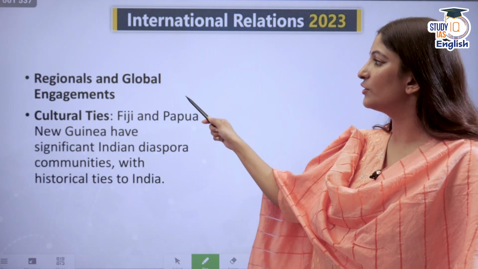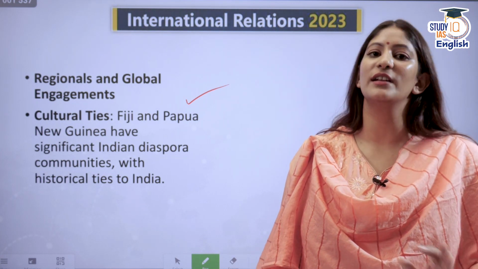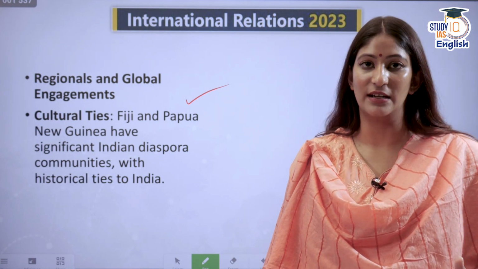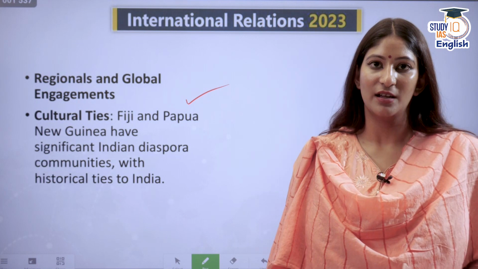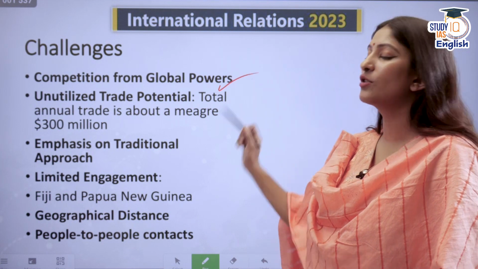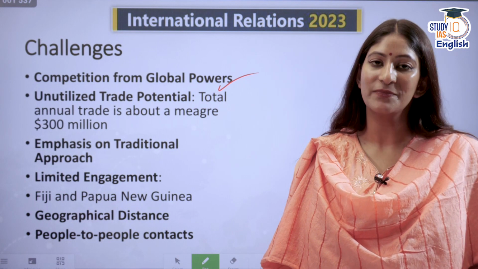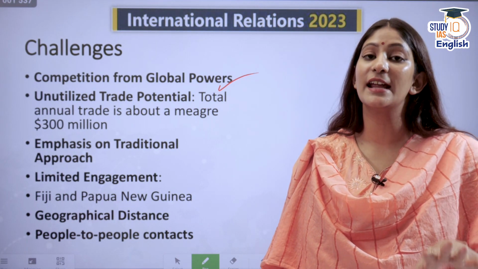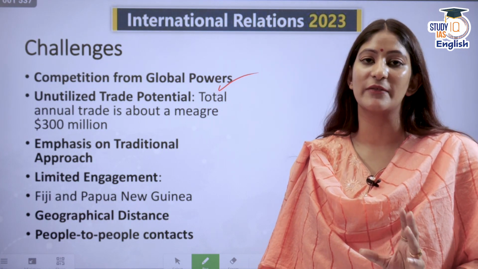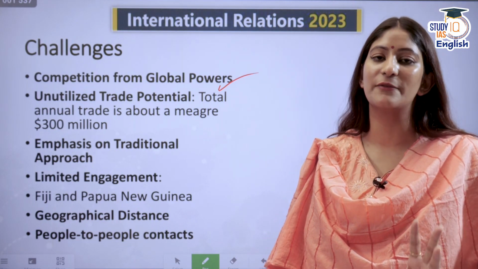Okay. Now, regional and global engagements. When it comes to regional and global engagements, India is falling a little behind. We are engaging just with certain countries which have a huge Indian diaspora, such as Fiji and Papua New Guinea. But we are not engaging with other countries. We have to ensure that we do it. There is competition from global powers. Most of the countries from the West, as well as China, are trying to ensure that they remain the sole beneficiary of whatever they get from the Pacific Islands. India wants to benefit mutually. This is the basic difference between us.